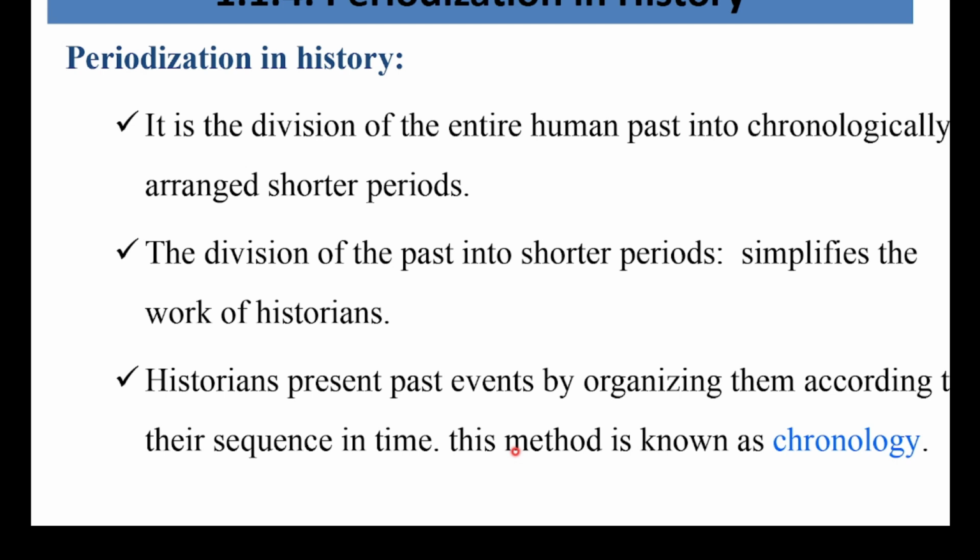That means putting events in sequence in time. Putting events in sequence in time is known in history as chronology.